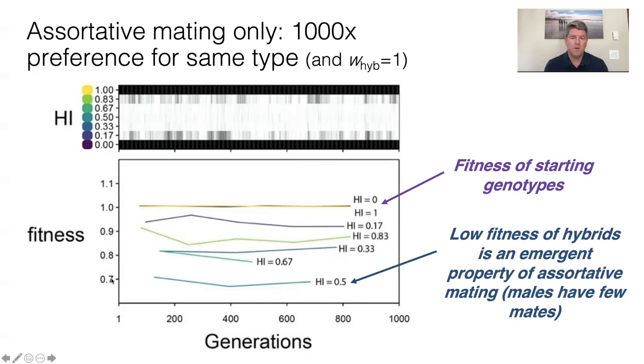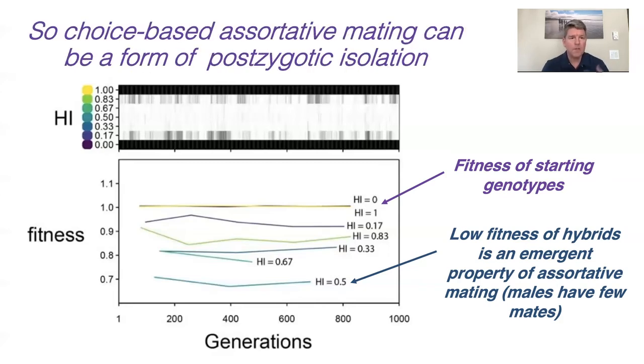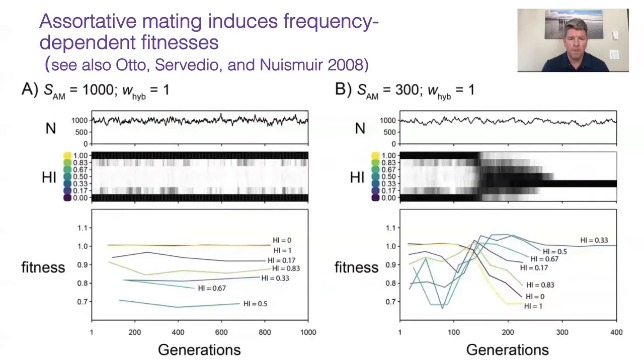And this is an emergent property of assortative mating. Male hybrids have few mates because they're unlikely to encounter a female hybrid. And they're more likely to encounter a female of the parental species that are not finding them attractive. So this keeps the fitness of hybrids low. So choice-based assortative mating can be a form of postzygotic isolation.